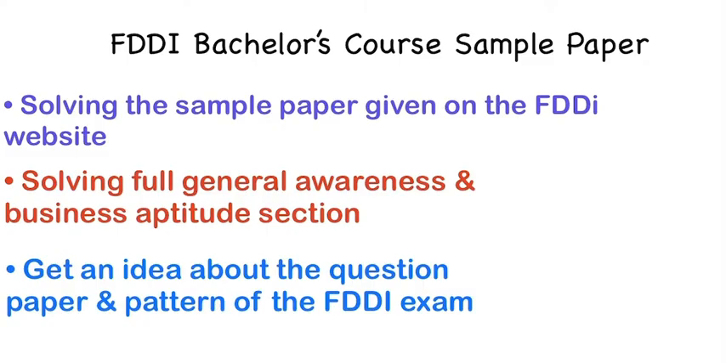In this video, we'll be solving the sample paper which has been given on the FDDI official website. From there, I have taken this sample paper. I'll be solving the general awareness and the business aptitude sections in this video. If you want the other parts also, like the verbal ability section and the quantitative aptitude section, then you can comment down below.